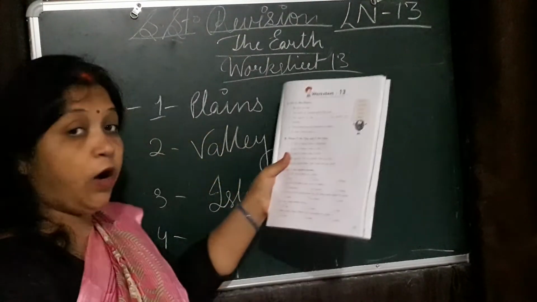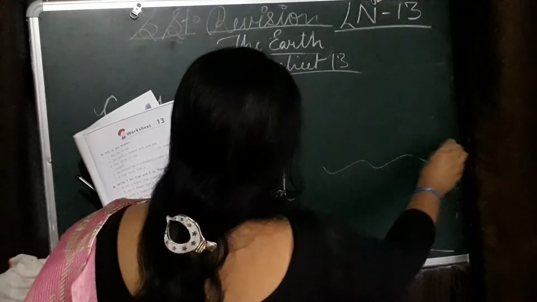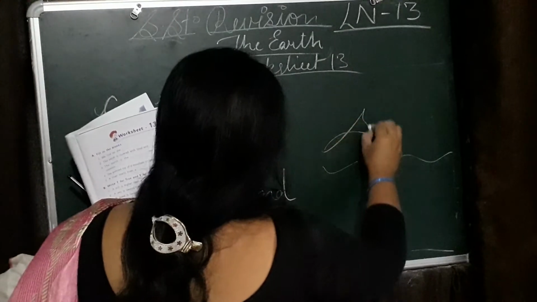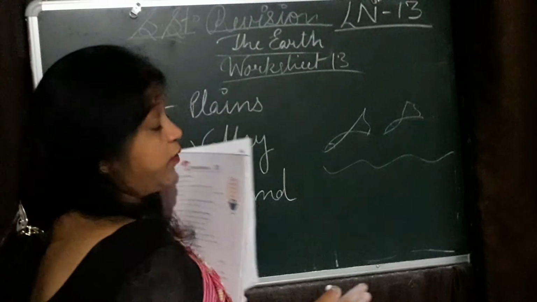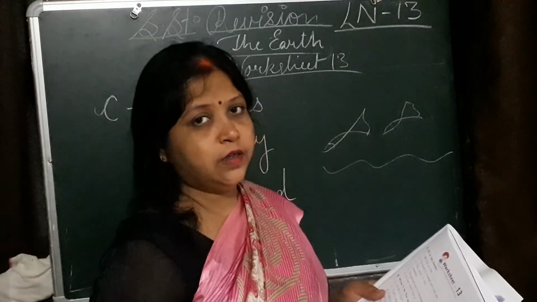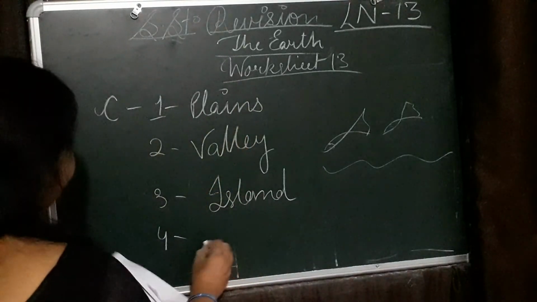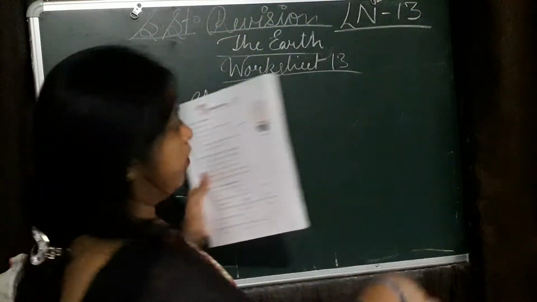Very large water body. This is a large water body. In this water body we find many different types of water animals: fish, dolphin, octopus and so on. That answer is sea. Very large water body. Answer is sea. The options given are sea, river and lake. Answer is sea.